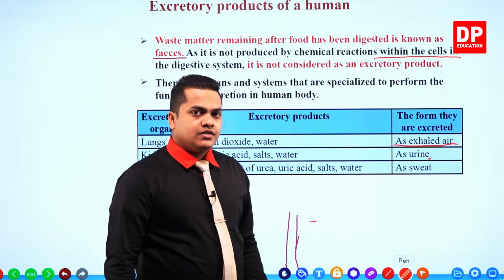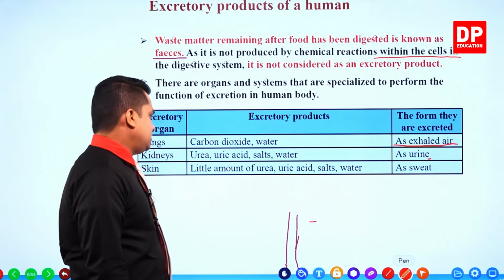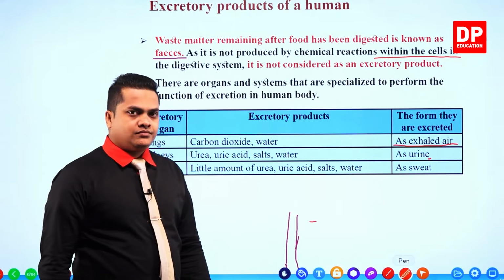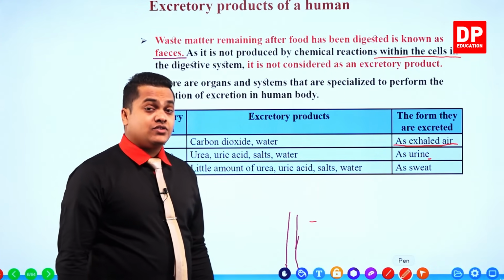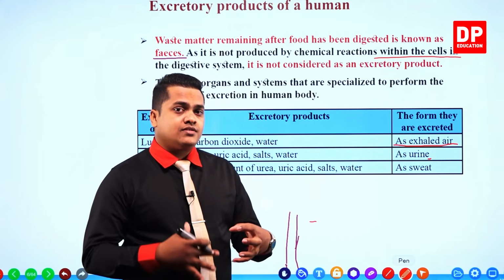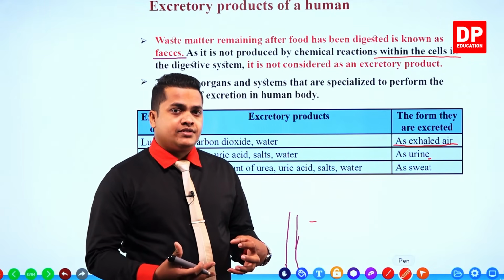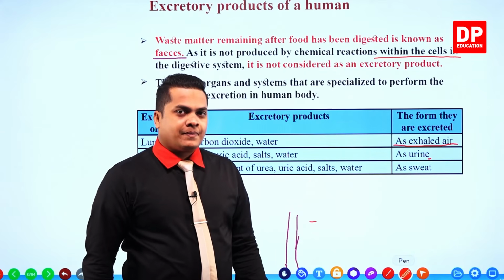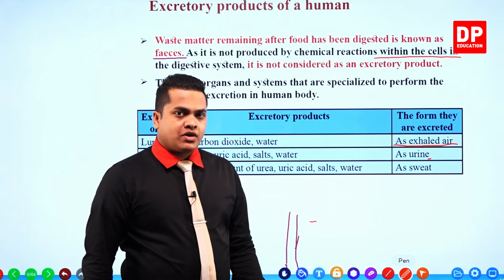Okay, so the third one, skin. Skin also produces excretory substances upon the filtration process.